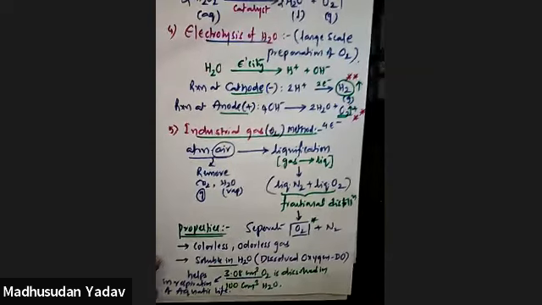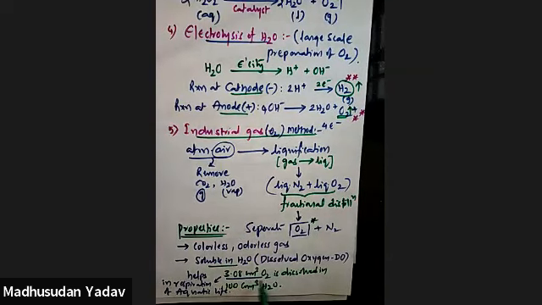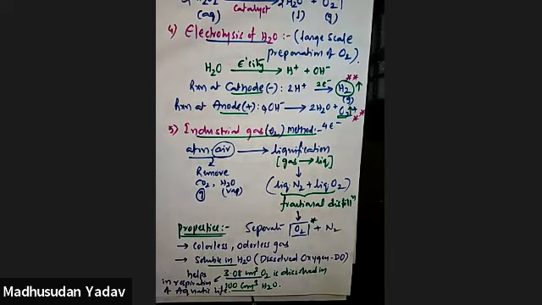So 3.08 centimeter cube in 100 centimeter cube of water is enough, and